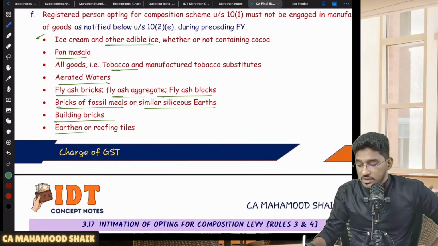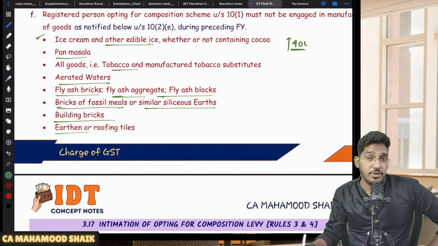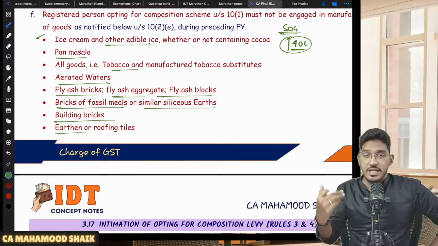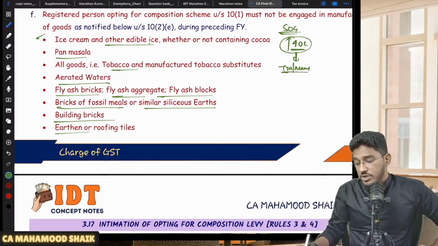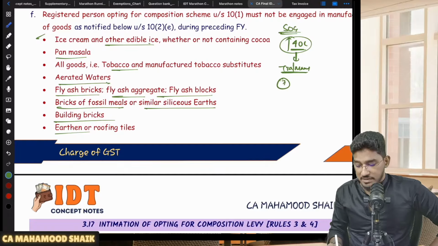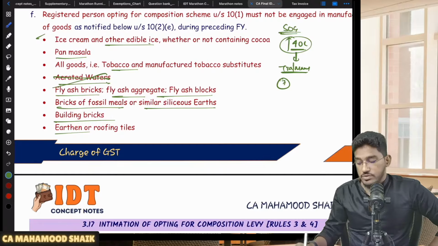Where have we seen it just now, in the registration chapter, when a person can't enjoy that enhanced threshold limit of 40. Even if you are exclusively engaged in supply of goods, you can't enjoy that enhanced threshold limit of 40 if you are making supplies, trading or manufacturing, of the 7 products. What are they? The same 7, excluding the aerated waters. You should not be either trading or manufacturing if you want to enjoy that enhanced threshold limit of 40.